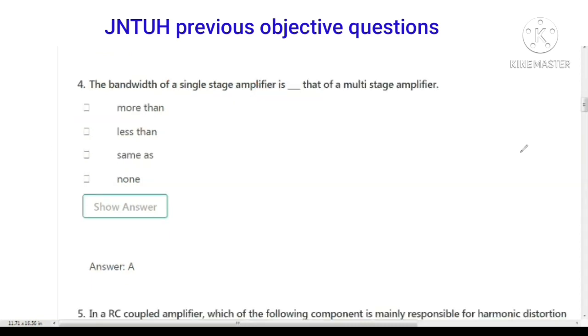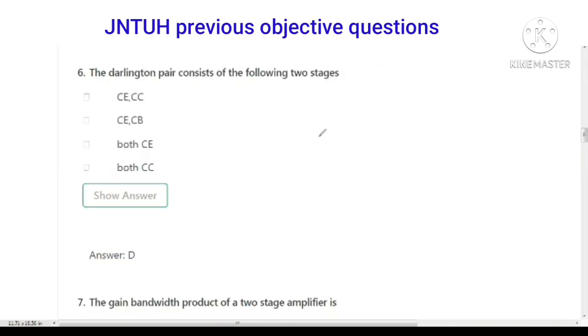Next question, the bandwidth of a single stage amplifier is dash that of a multi-stage amplifier. We know the multi-stage amplifier bandwidth is less compared to the single stage amplifier. So the bandwidth of a single stage amplifier is more than that of a multi-stage amplifier. Next question, the Darlington pair consists of the following stages. In the Darlington pair, two common collector amplifiers are cascaded. So the answer is both are common collector amplifiers only.